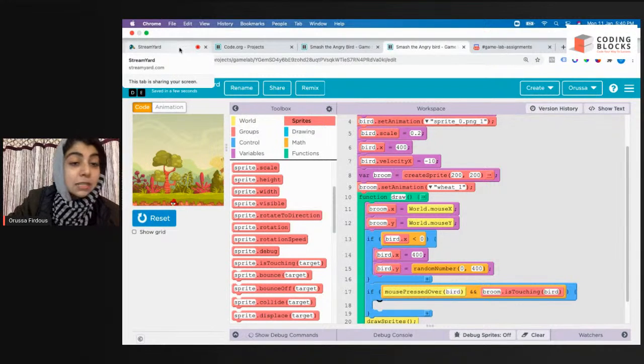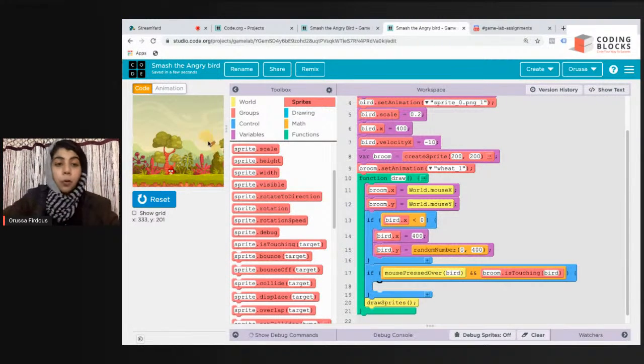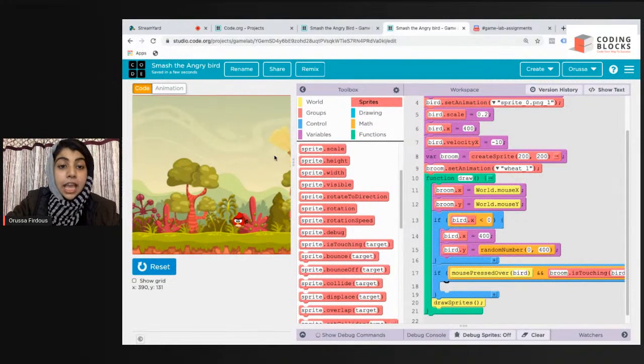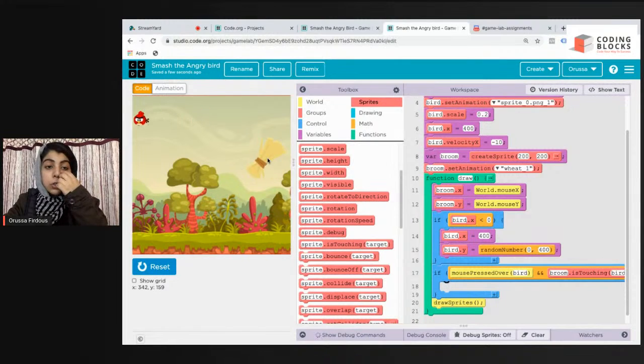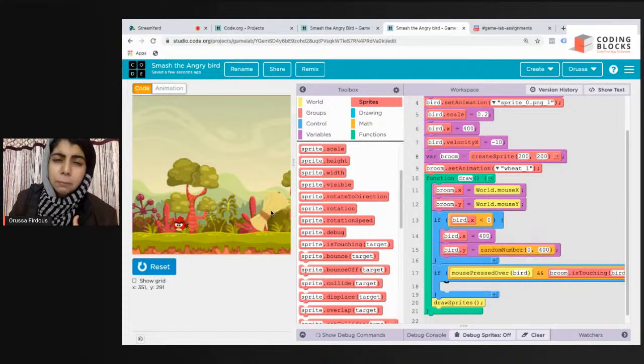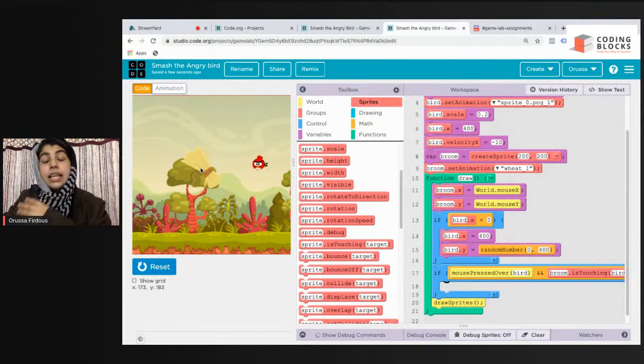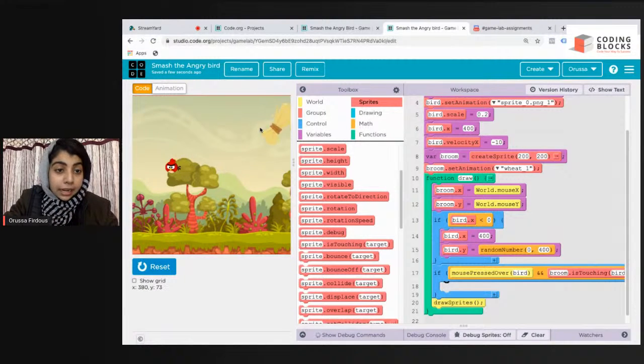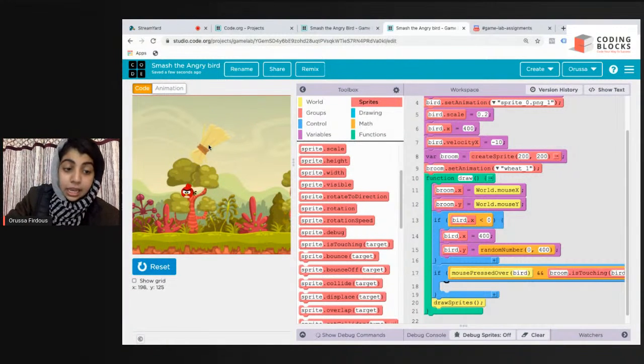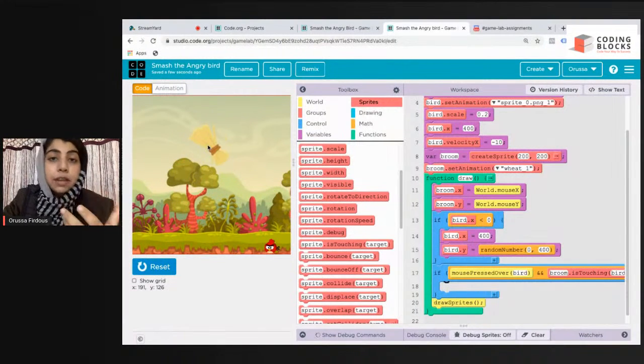Why is the bird's velocity x minus 10? If you want a sprite to move such that its x position is decreasing, then you have to give a negative number like -5, -10 as velocity. But if you want its x position to keep increasing, then you have to give a positive value as velocity x. As I move my cursor from the right edge towards the left edge, I can see below the play area that the x value is decreasing, so we have to give a negative value.